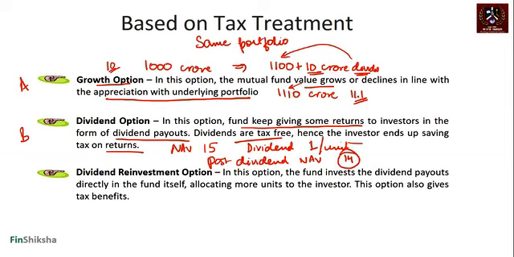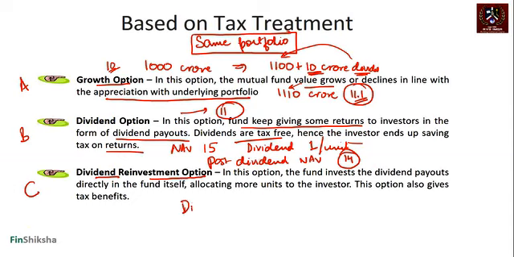In our earlier case, if this 10 crore came out as dividend, the NAV under the dividend option would now be 11 rupees. So the growth option will be 11.1, the dividend option will be 11, but at no point, remember, is this a different portfolio. It is the same portfolio we are looking at. So always keep this in mind. Then there is a third investor who comes in and tries a new option called the dividend reinvestment option. That's an interesting one. In this case, there is a dividend declared, right?